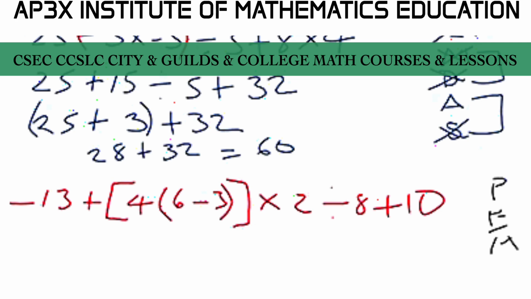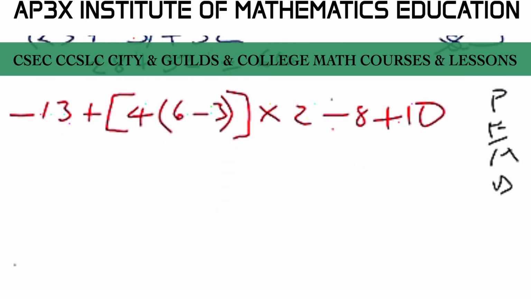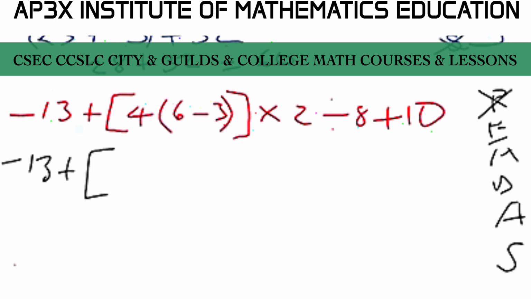So all we do then is go ahead and write down our PEM to the side here, PEM, and DAS, and do a check off. Are there any P's? Yes, there is. There are 2 P's. There's an inner P and an outer P. So we're going to have minus 13 plus, then open this square bracket here. We're going to have this 4, and we're going to work out the inner curve bracket. That is 6 minus 3. That's going to be 3. But remember, we stated earlier that bracket implies multiplication. So that's going to be 4 times 3 here.